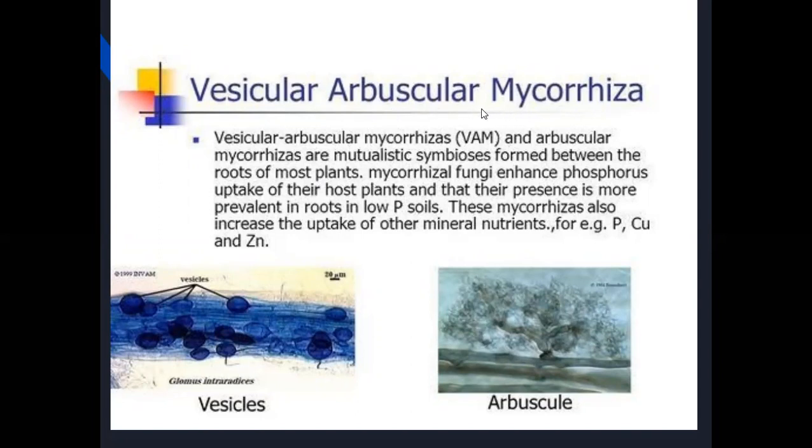The plants are called host plants, and the nutrients the plants need, like phosphorus, copper, and zinc, are collected from the mycorrhiza. At the same time, the mycorrhiza need food material, which they collect from the host plants.